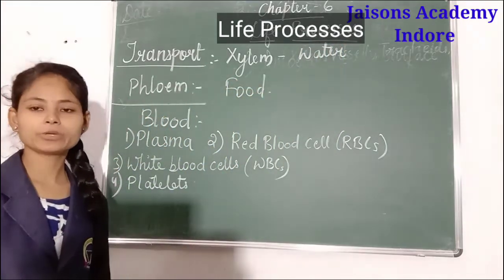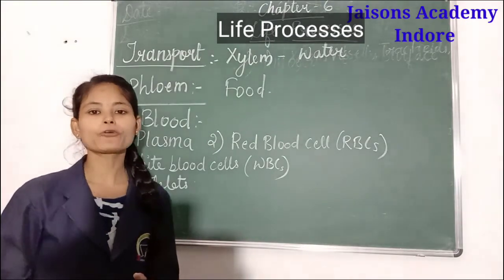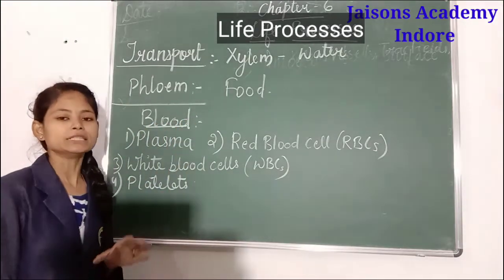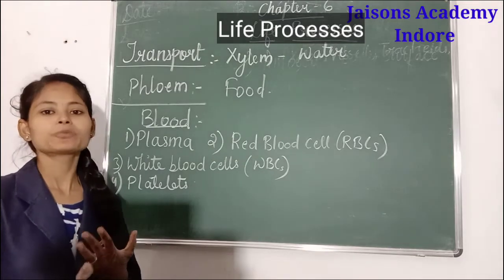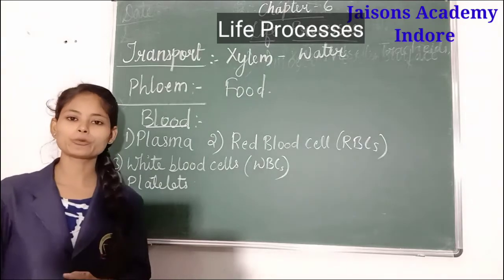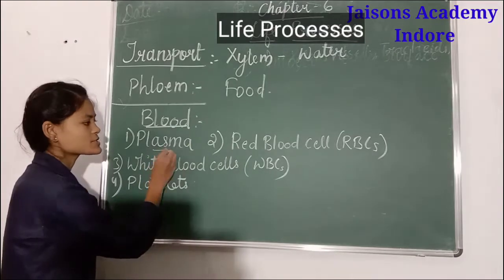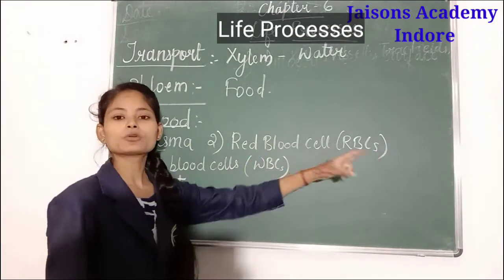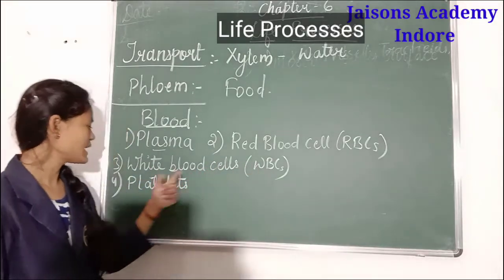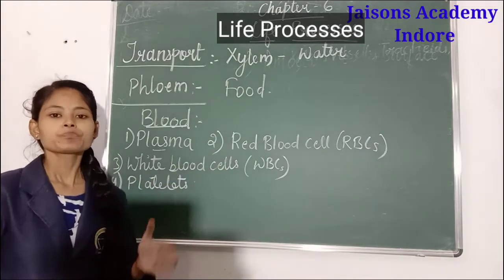If we talk about human beings and animals, we also have certain things for transportation of different materials. What do we have? We have blood. Blood is basically a red colored fluid present in our body, which helps in the transportation of various materials from part to part. The main components of blood are plasma, red blood cells, which are also called RBCs, white blood cells, which are called WBCs, and platelets. These components together constitute our blood.